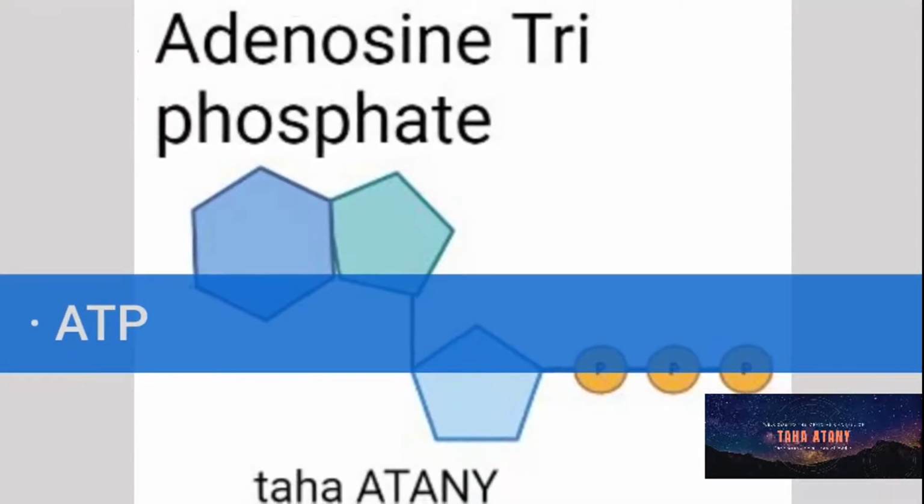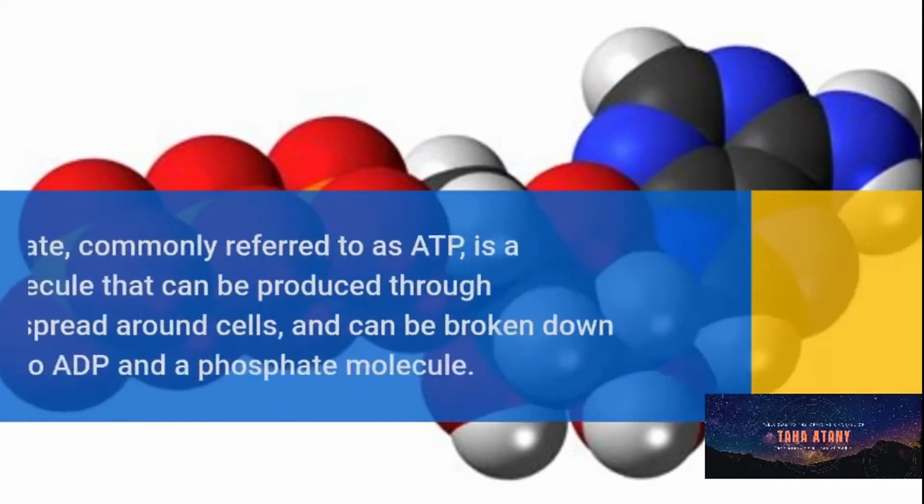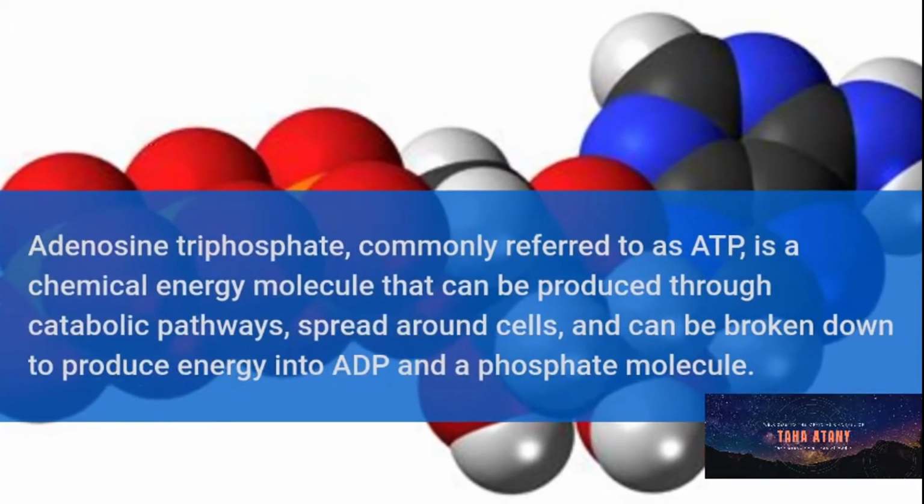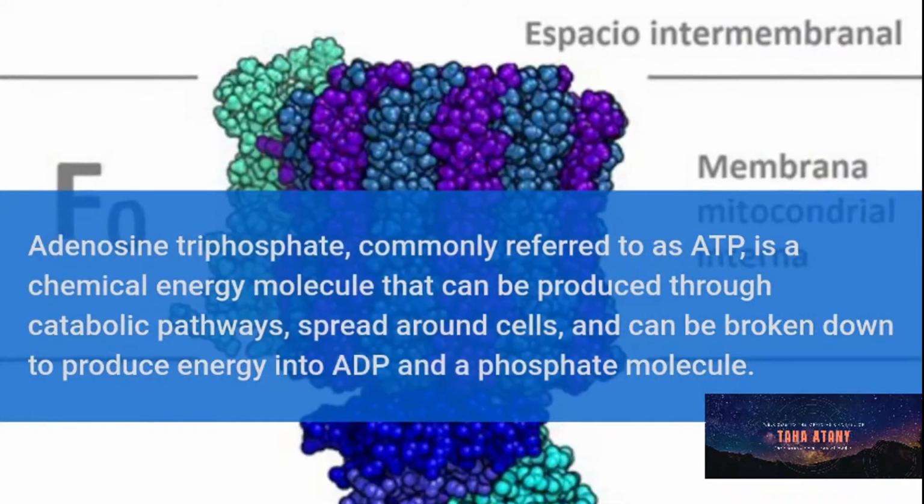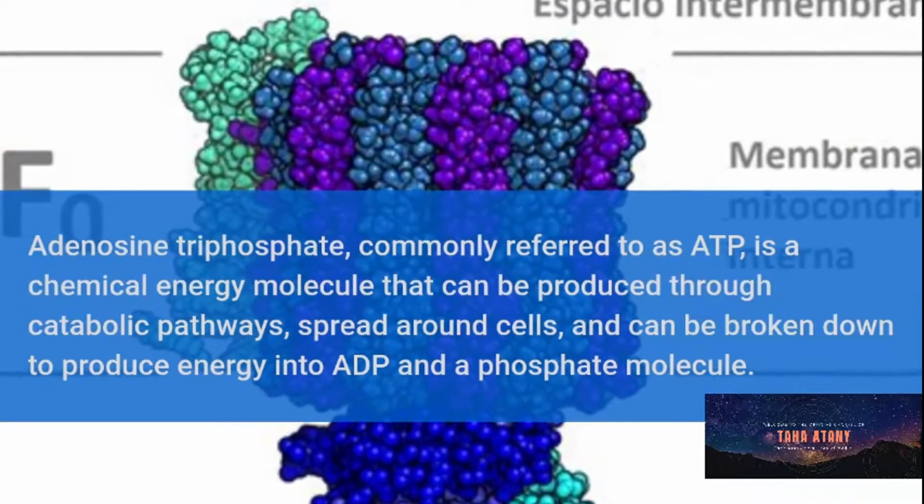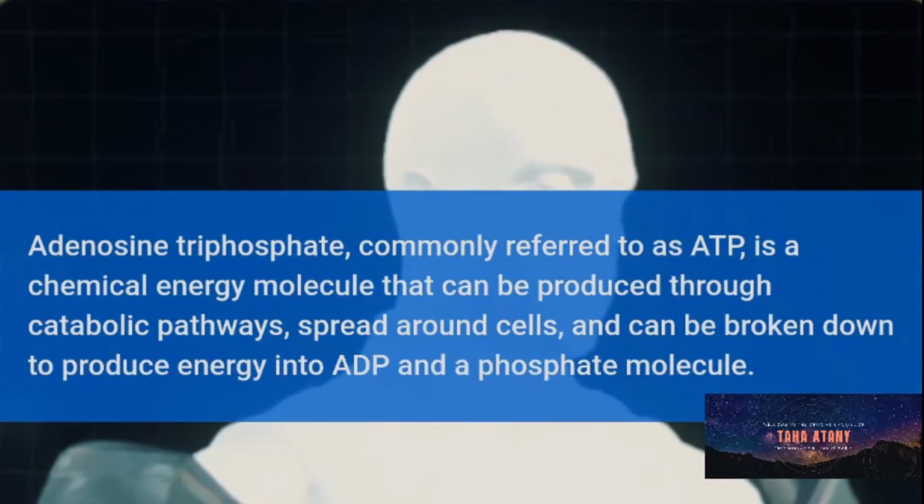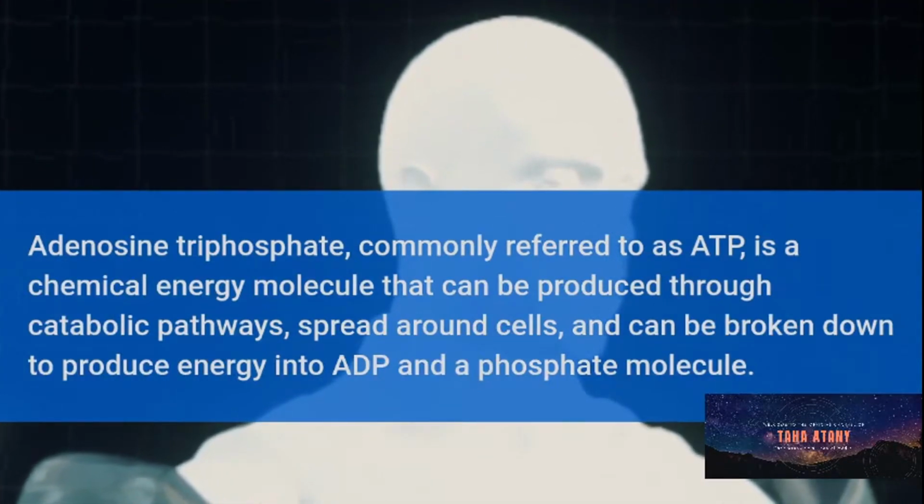ATP. Adenosine triphosphate, commonly referred to as ATP, is a chemical energy molecule that can be produced through catabolic pathways, spread around cells so it can be broken down to produce energy into ADP and a phosphate molecule.